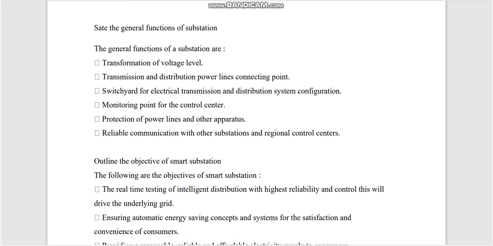Okay. Next, state the general functions of a substation. We have to write the general functions of our substation. There are several functions of a substation, that is, transformation of voltage level, a monitoring point for the control center, protection of power lines and other apparatus, and reliable communication with the other substations. If you write any 4 points, you will get 2 marks.